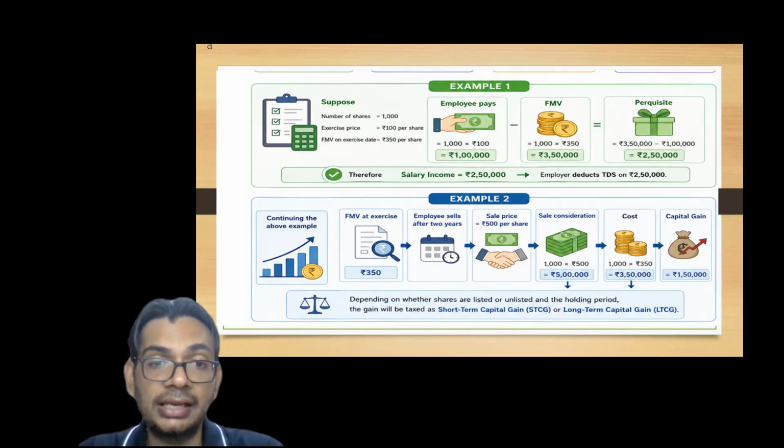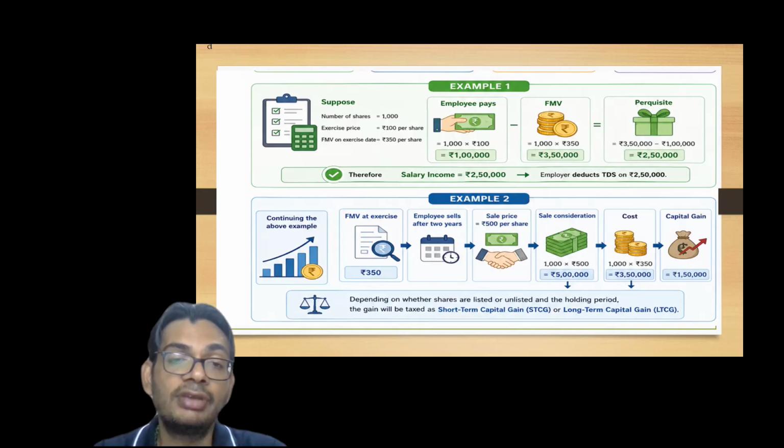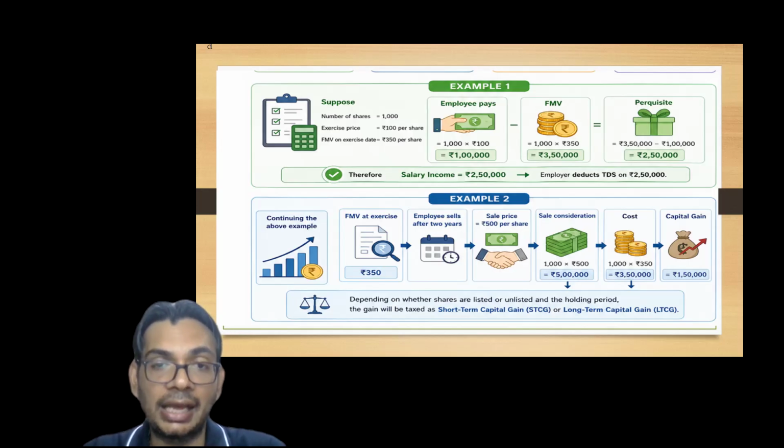Now the question that arises is whether it is a short-term capital gain or long-term capital gain. That will depend upon whether the shares are listed or unlisted and the holding period. As you all know, for listed or unlisted shares the holding period is 12 months or 24 months, so that is basically dependent on that. Accordingly, we can calculate the capital gain tax. I hope till now it is clear.